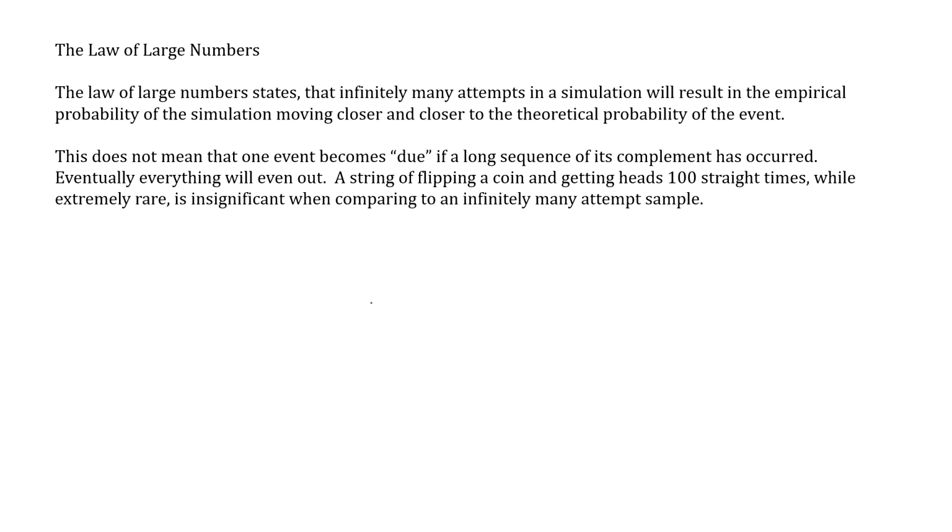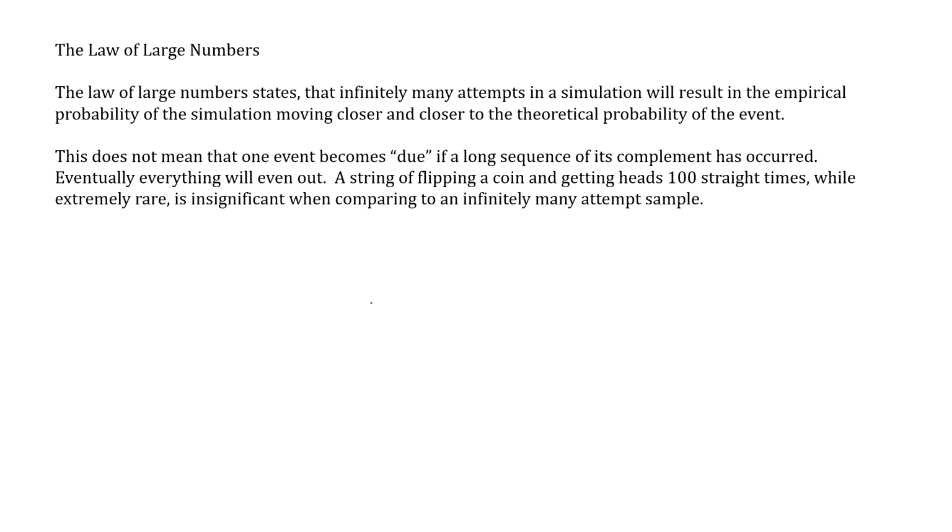The last thing I want to talk about for the test is the law of large numbers. We have two probabilities: theoretical probability and empirical probability. The bigger the simulation that you're running to test your empirical probability, the closer you should get to your theoretical probability. The theoretical probability of flipping a coin and getting a head is 1 out of 2.